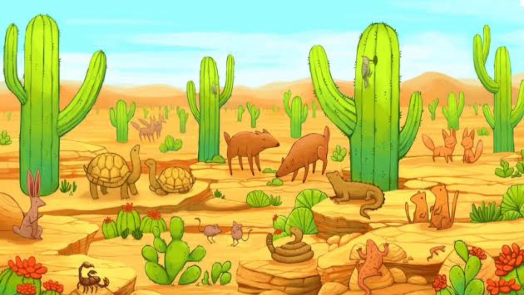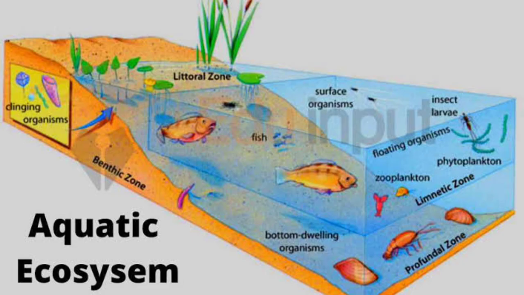Next will be aquatic ecosystem. The aquatic ecosystems are ecosystems present in a body of water. They can be further divided into freshwater and marine. The freshwater ecosystem is an aquatic ecosystem which includes lakes, ponds, rivers, streams and wetlands. The marine ecosystem includes seas and oceans.